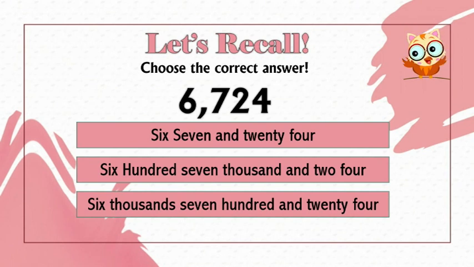Choose the correct answer. 6724 is 6, 7 and 24, or 607,024, or 6,724. What is the right answer? Yes, 6,724. Great job.